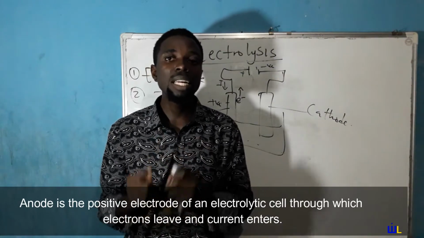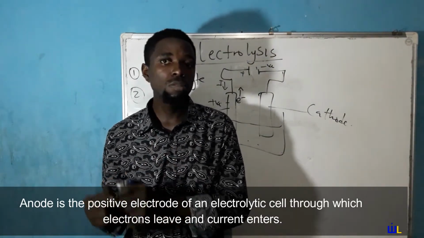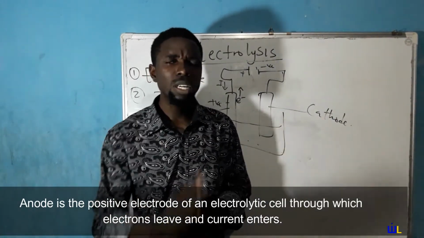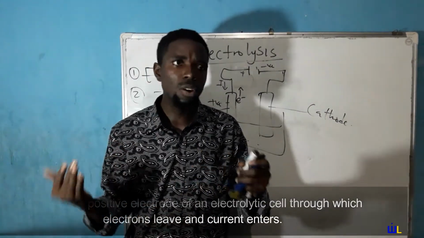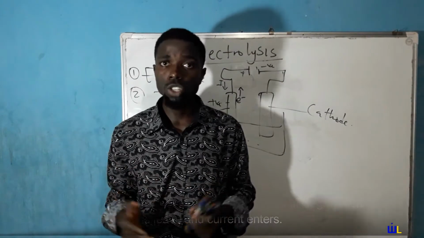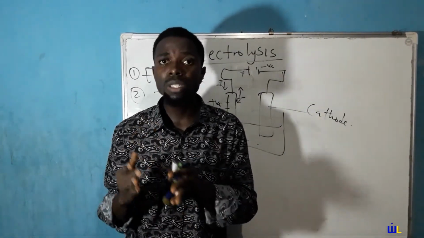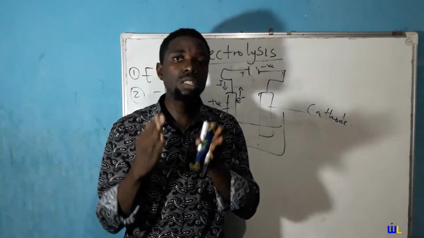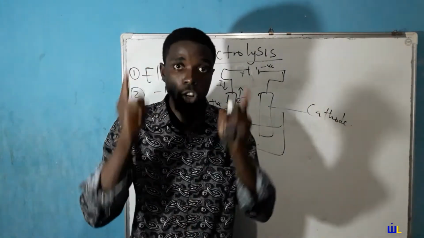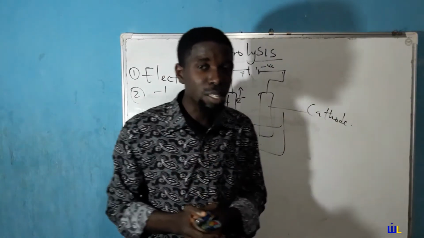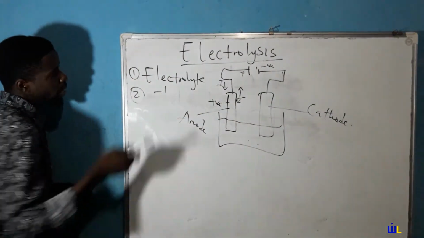The anode in an electrolytic cell is the positive electrode through which electrons leave the electrolyte or current enters the electrolyte. Generally speaking, the anode is where oxidation occurs, but characteristic to the electrolytic cell, it is the positive electrode through which electrons leave and current enters. Quite simple, right? So we go to the next guy, that is the cathode.